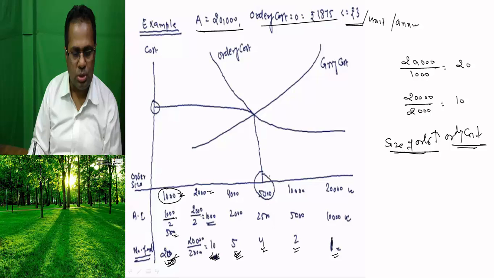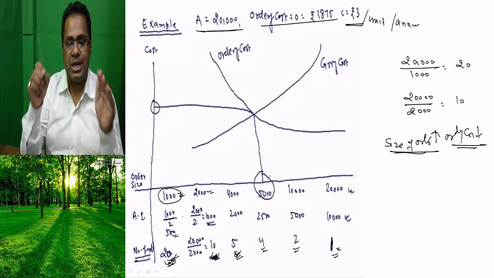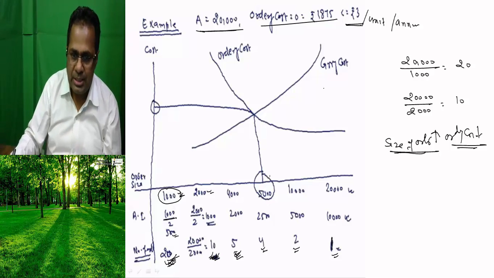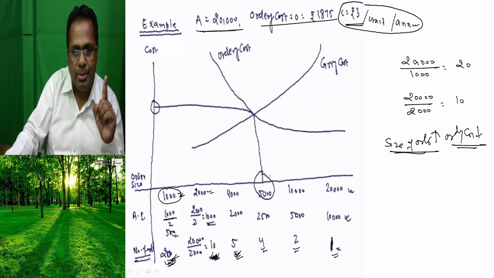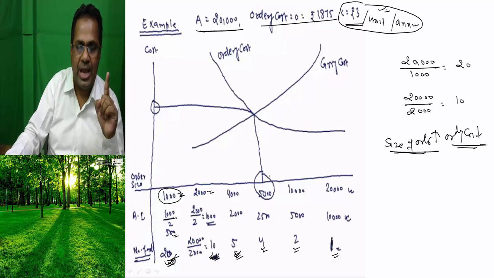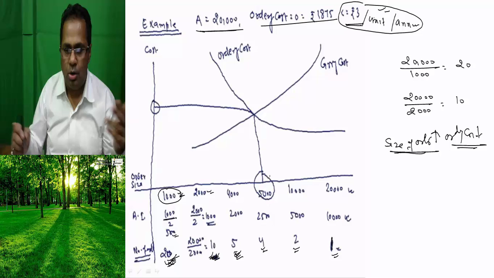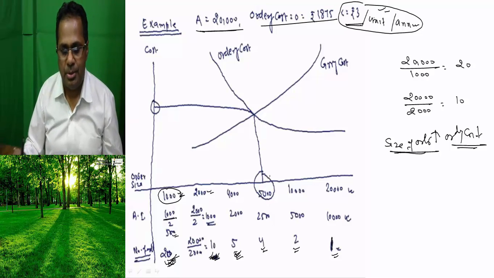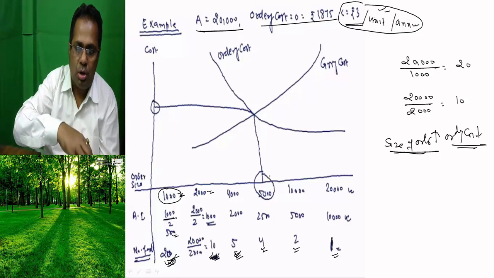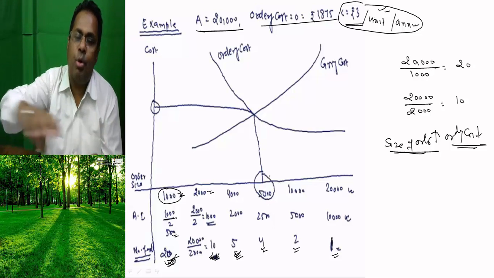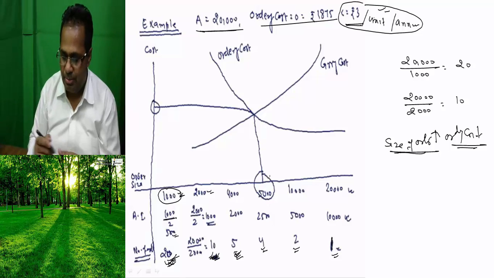Okay, suppose the average inventory for 1000 units we are going to place is divided by 2, that is 500. Average inventory is calculated for the carrying cost. Generally this carrying cost is for 1 unit per annum, and it is multiplied with the average inventory. What is the logic behind multiplying with average inventory? Generally it is assumed that the average stock is incurred each and every moment.